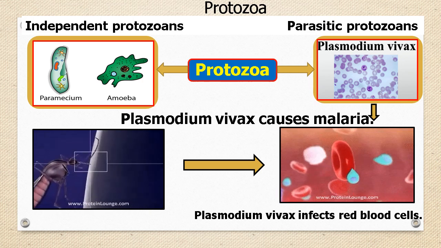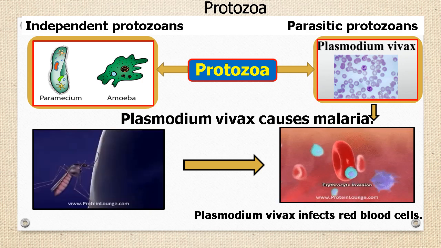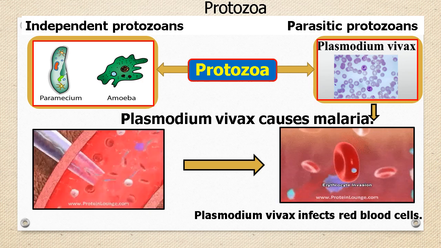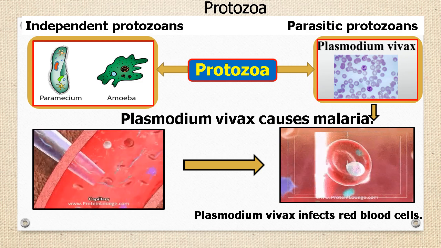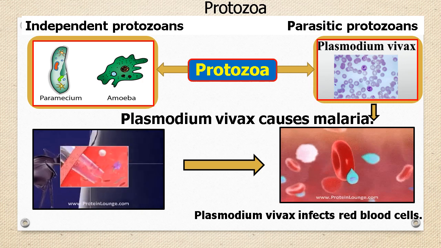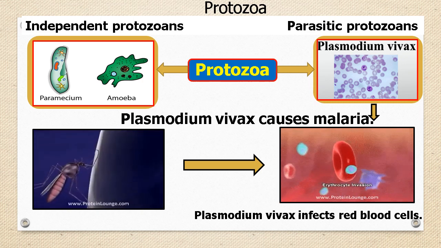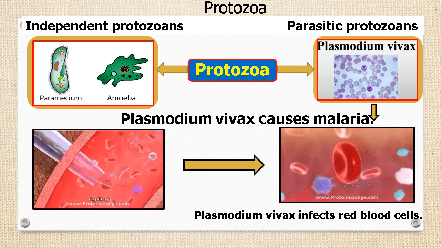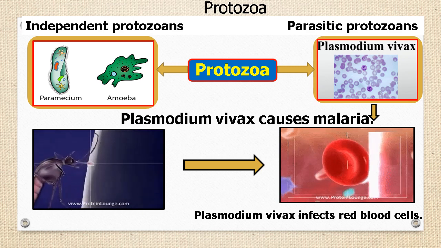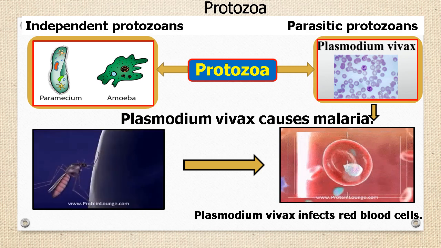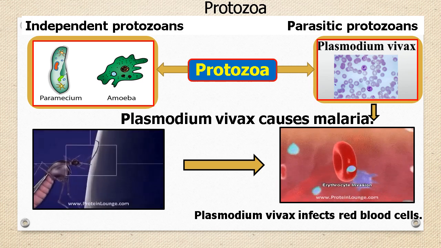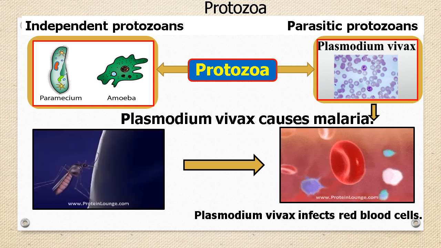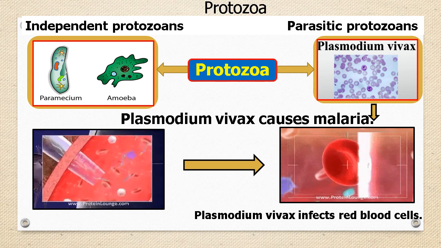For example, Plasmodium vivax. Plasmodium vivax is the most frequent cause of malaria. It infects red blood cells in mammals including humans, as you can see on the slide. It gets transmitted by the bite of the female Anopheles mosquito.